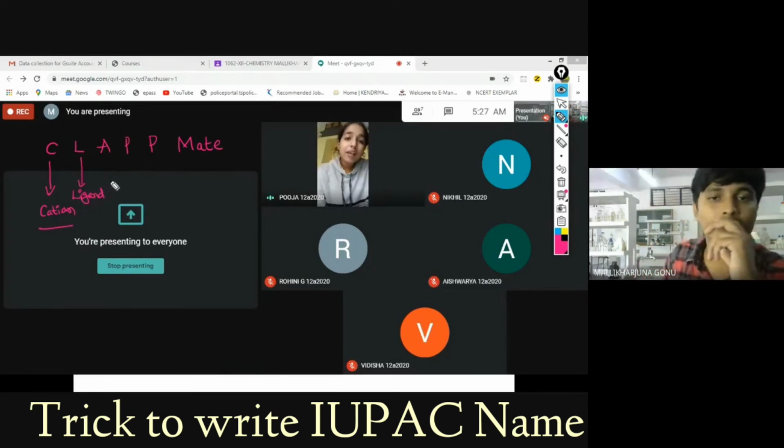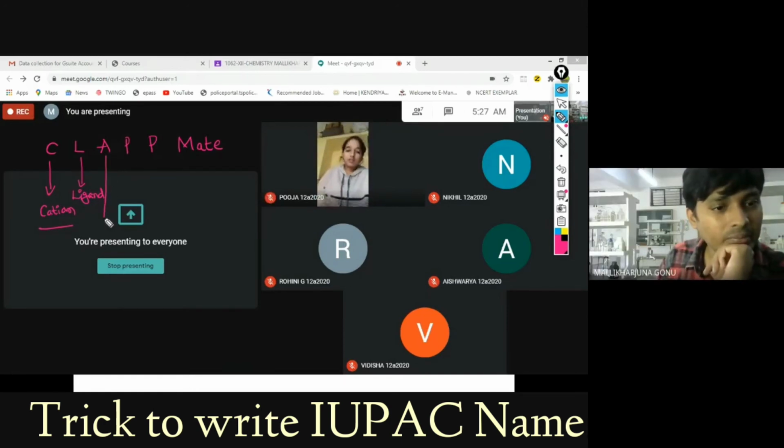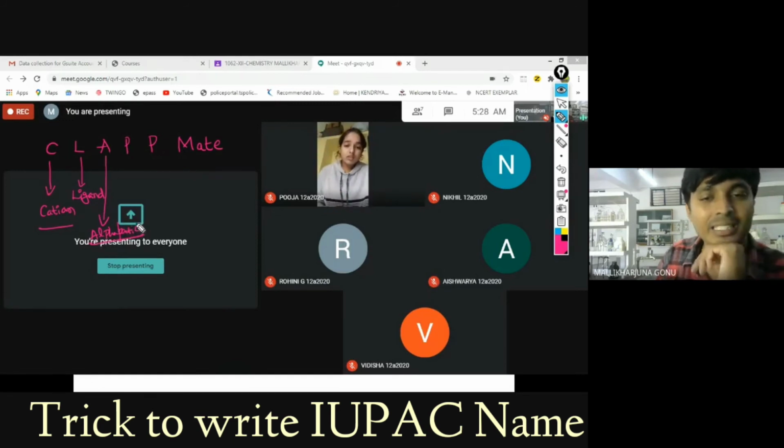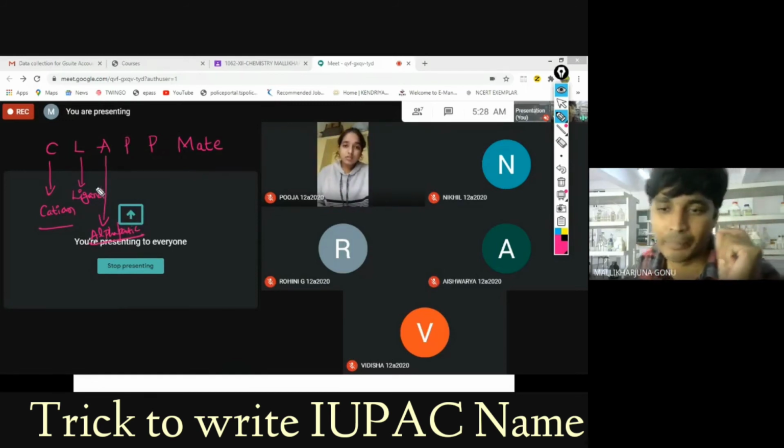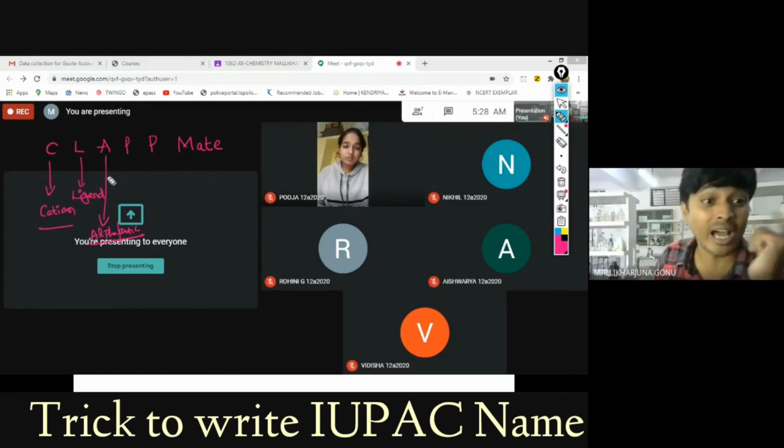Don't worry about the anion. Very good, Pooja. It is alphabetic. Because ligands we are writing in alphabetical order, right? That's how it is alphabetic. You have to take care of all these things in your mind. If you keep them in mind through mnemonics, alphabetical order also I have to take care of in the examination. A stands for alphabetic.